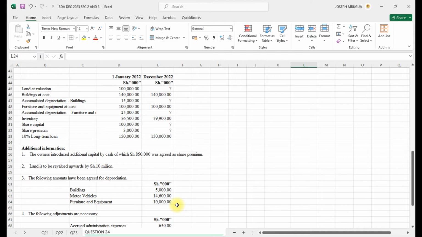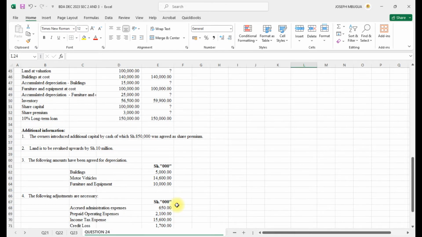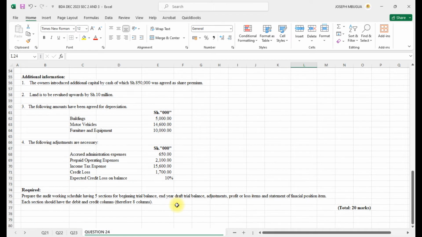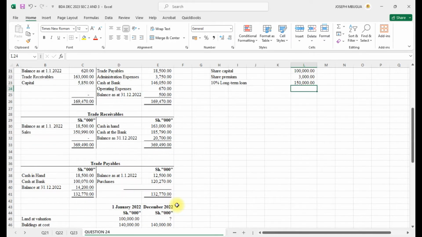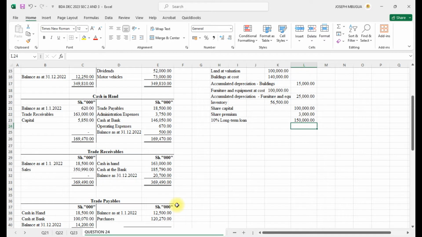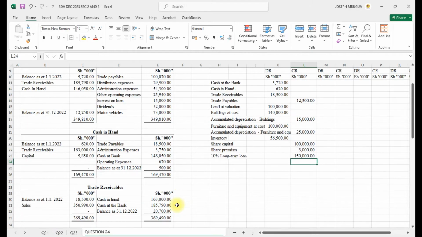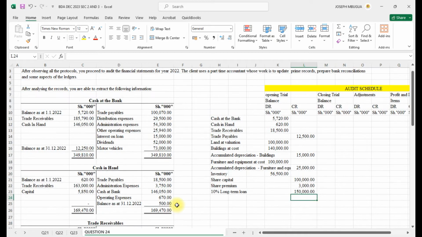Land was revalued, and for depreciation, we shall include other items later on, because we shall need to add other values, especially the expenses, because this one does not include any.